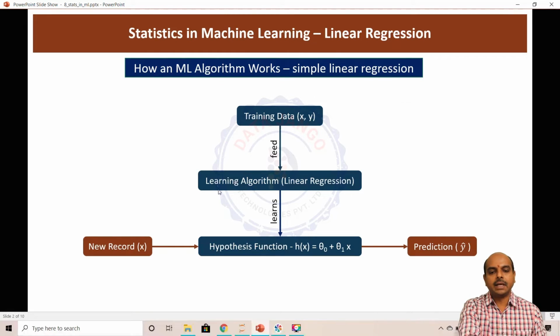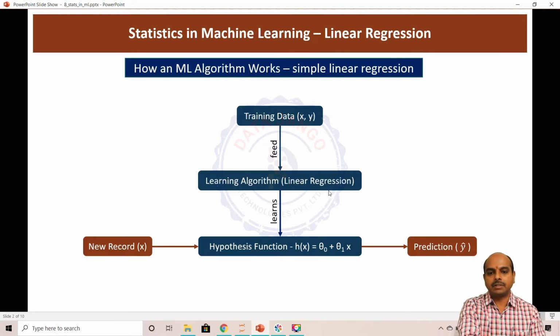When you feed the data into the algorithm, here we are taking linear regression as an example, because the algorithms will have a hypothesis function. The linear regression's hypothesis function is the linear equation. What is a linear equation? y is equal to mx plus c. So the linear equation here is theta 0 plus theta 1 x. Here theta 0 is c and theta 1 is m, and x, as in mx plus c.